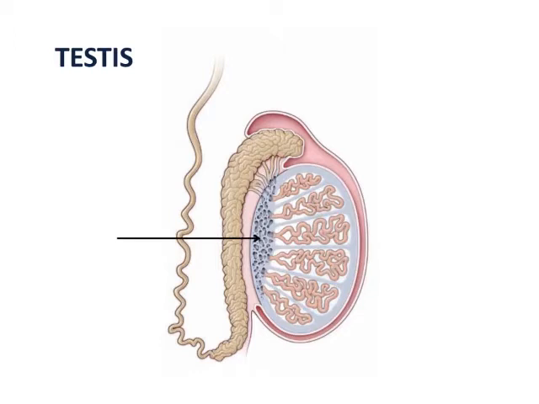From the upper end of rete testis, 12 to 20 efferent ductules arise which form the head of epididymis. The efferent ductules unite to form the canal or duct of epididymis, which gets coiled upon itself and forms the body and tail of epididymis, and the tail continues as the ductus deferens.